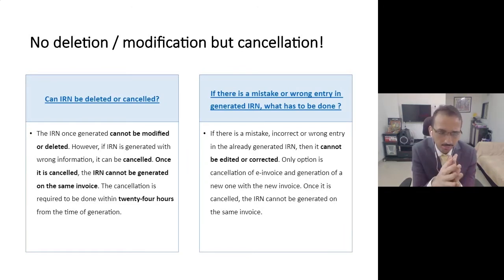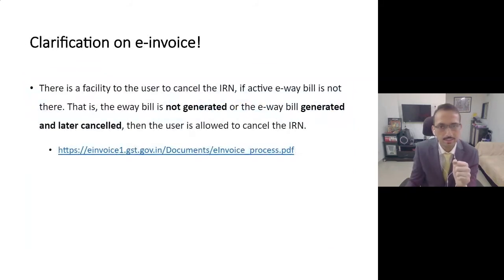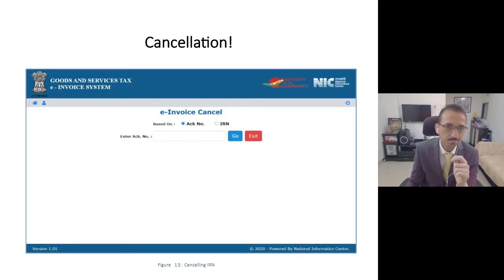Second, what if 24 hours have lapsed? That means that after 3-4 days, if you want to cancel it, you will not be in a position to cancel that invoice. Practically, you will have to use the GSTR1 mechanism, that is, you will have to issue a credit note, and through that mechanism you will have to cancel the invoice, correct?